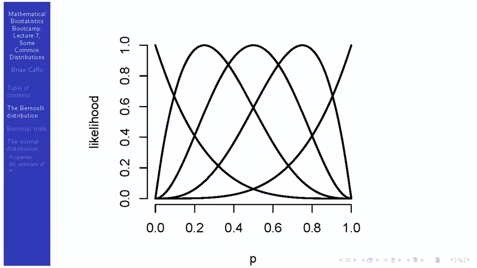The leftmost one is the likelihood you get if you had no heads. The second one is shifted a little to the right, and its peak is right at p hat equal to a quarter. If you get 2 heads, the peak, the MLE in this case, is right at 0.5, and the likelihood shifts a little to the right. If you've gotten 3 heads, it shifts a little more to the right, and if you've gotten 4 heads, it shifts closer to 1.